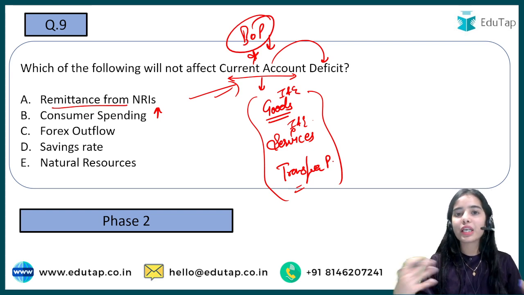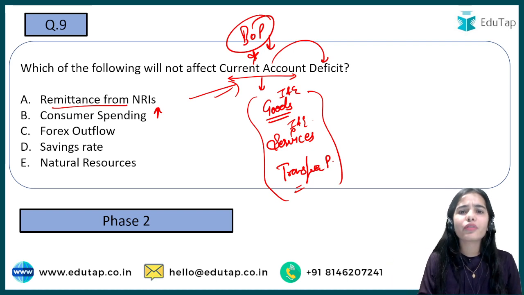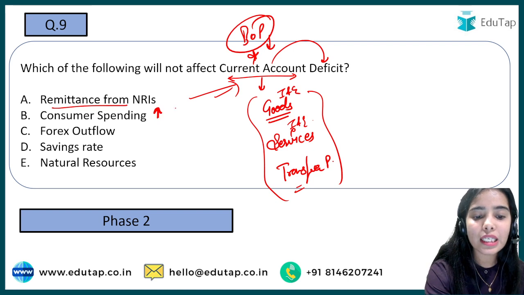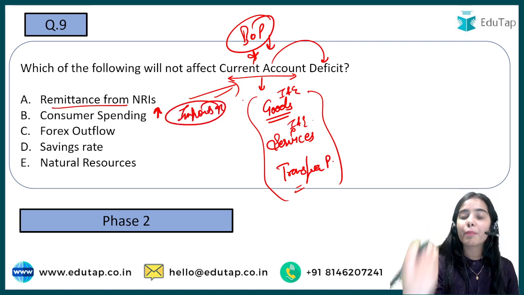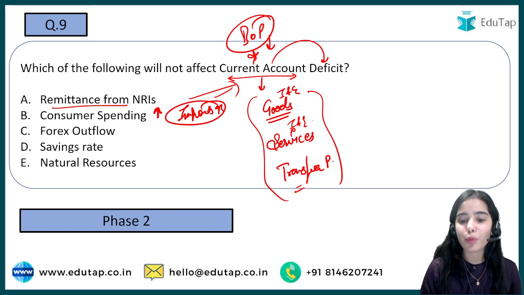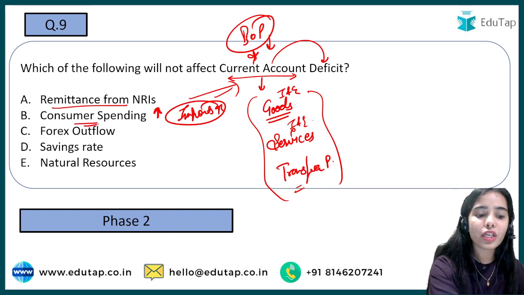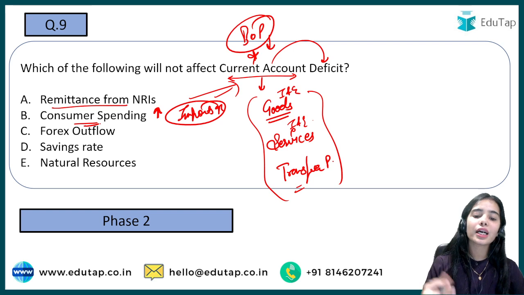We can have goods from any part of the world that is trading with our country. So when consumer spending is increasing, imports are also increasing, that is, we are spending more money on imports too. So if consumer spending is increasing, the current account will be affected.